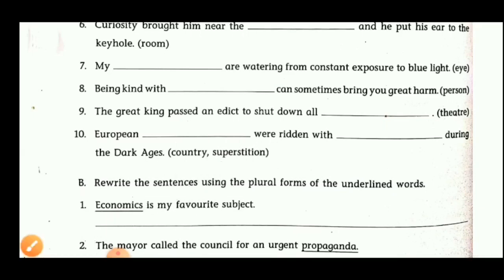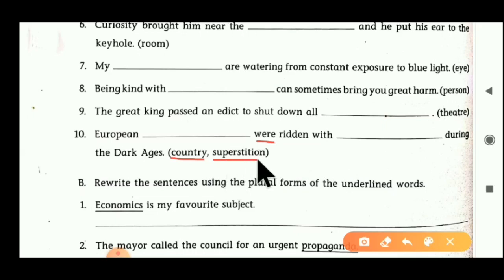Where is given as a helping verb, so we have to put the plural form of country, so it becomes countries here. Ridden with blanks during the dark ages. The word superstition is given here. Superstitions, we have to put the plural form here. Superstitions during the dark ages.